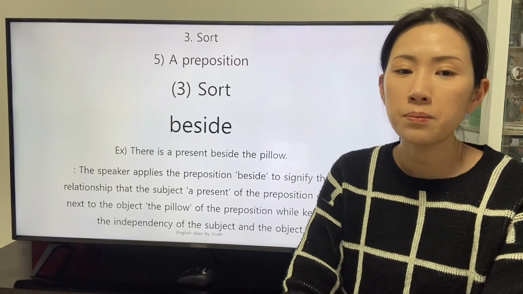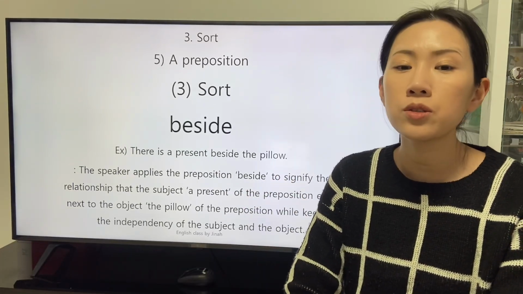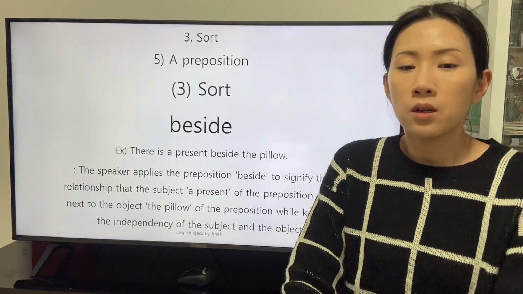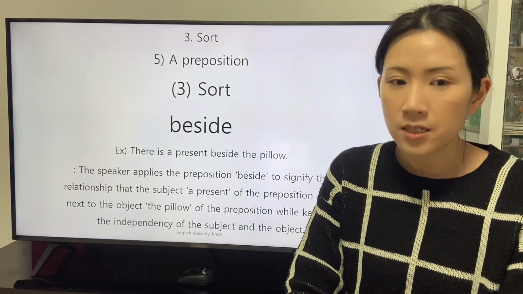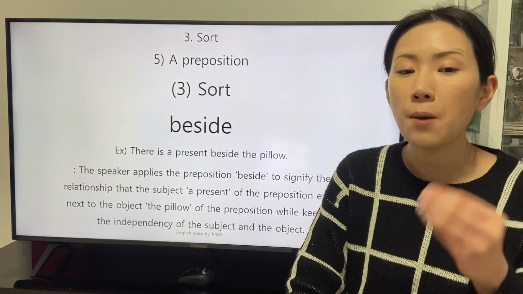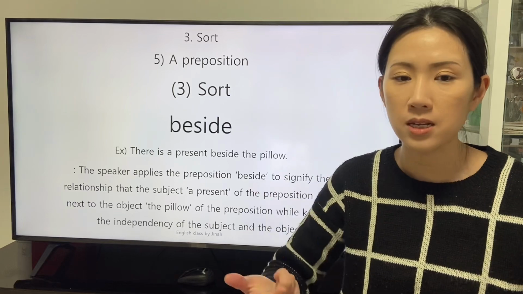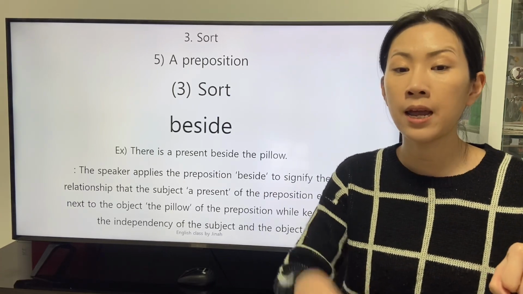The speaker applies the preposition beside to signify the relationship that the subject, a present, of the preposition exists next to the object, the pillow, of the preposition, while keeping the independency of the subject and the object.